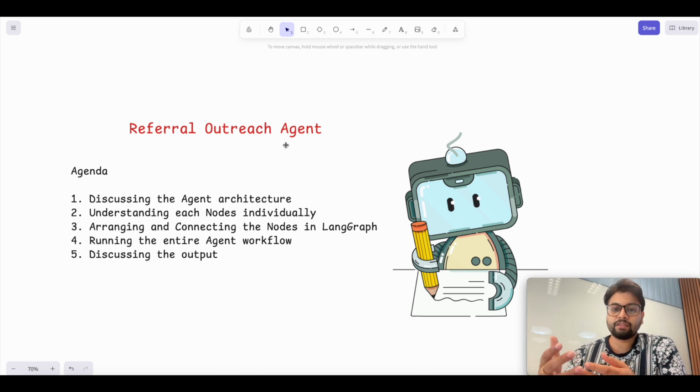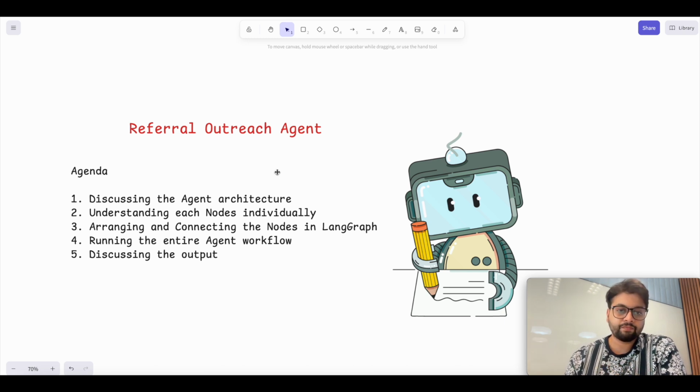It will also see the current role and organization of the receiver, and on the basis of the open position which you're trying to apply for, the agent will frame an outreach message for a referral request. That is what we are planning to do.